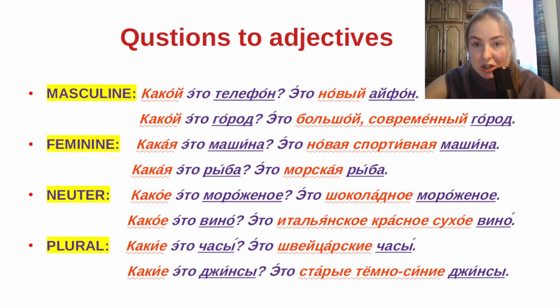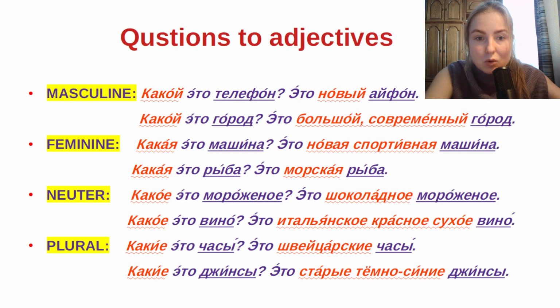Okay, neuter words. We use another question. We use the question какое. Какое это мороженое? Мороженое, ice cream, it's a neuter word. That's why we use the question какое. And the answer: это шоколадное мороженое. And a second example for neuter, вино.